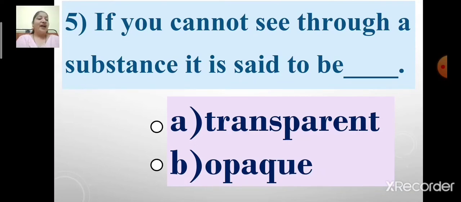Yes, you are right. Option B, opaque is the correct answer. So children, let us select option B, opaque. If you cannot see through a substance, it is said to be opaque. Now children, let us proceed with the next question.